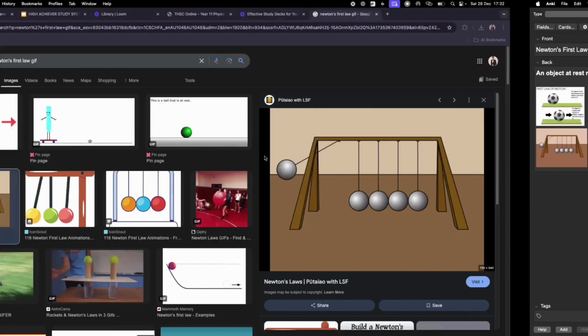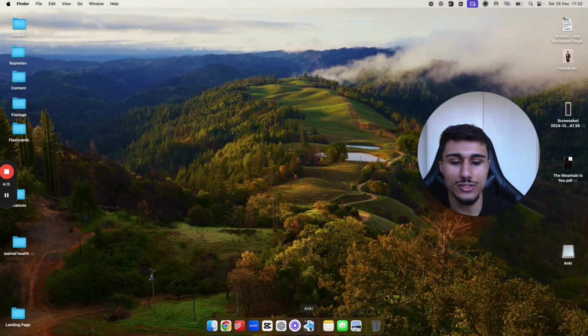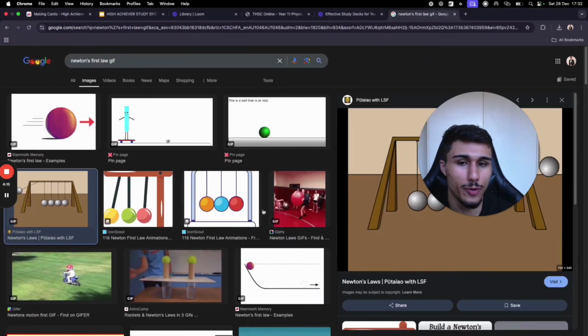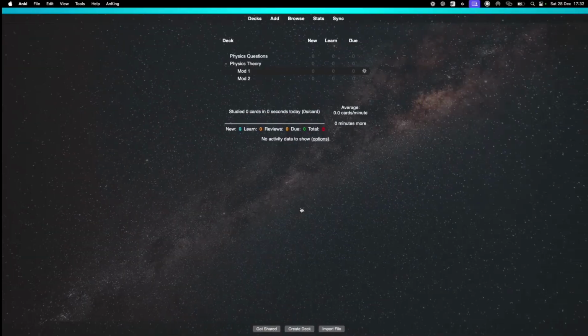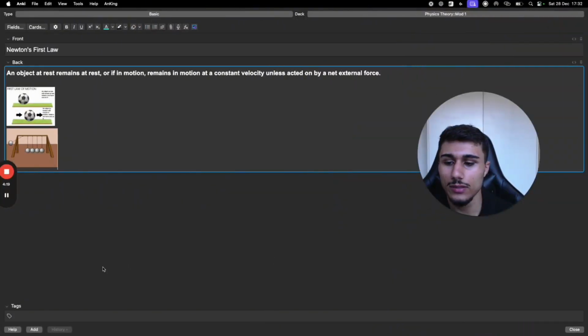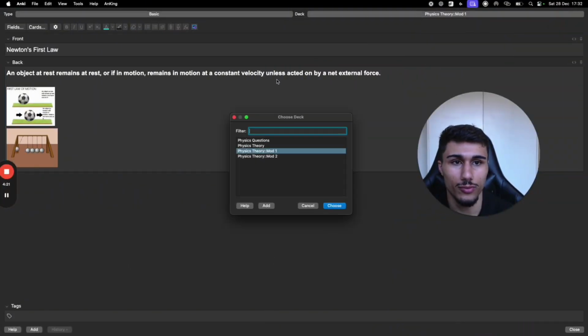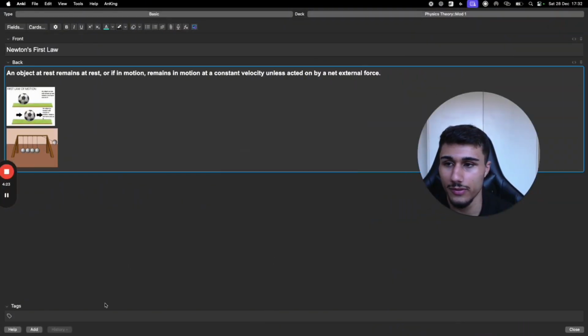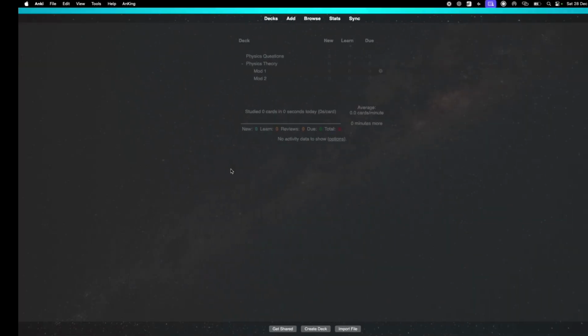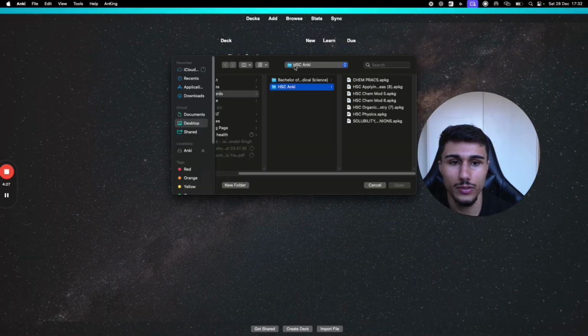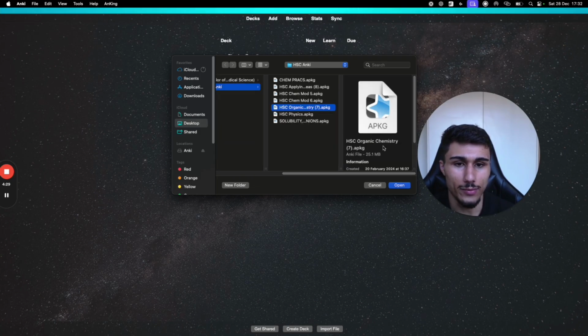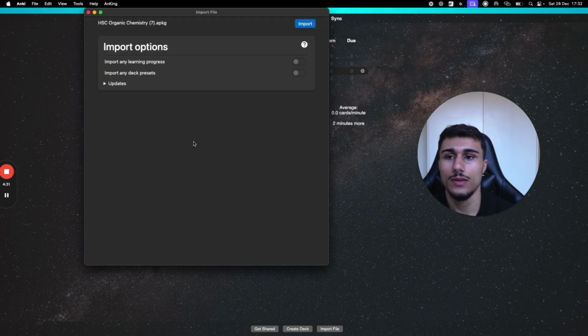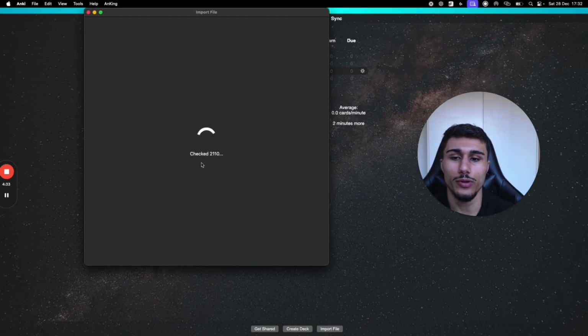So that's a basic card. I might do that now actually, just while I'm doing it. This is going to be probably one of the longer videos. Maybe, I'm not too sure. So that's basic. Let's press add. Make sure it's in the right deck, Mod 1 Physics. Oh, yep, Physics Theory. Add that. I'm going to import my organic chemistry deck. So this is how you can easily import a deck. And if you ever want to export a deck, you literally just click on the gear. It's that easy.